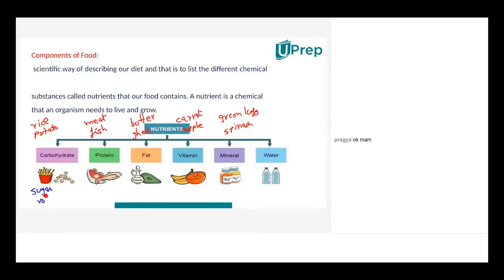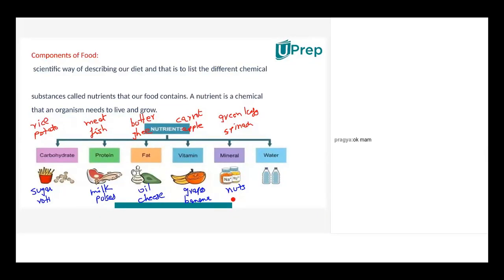In protein, milk and pulses. In fat, oil and cheese. Good. In vitamins, grapes and banana. Good. And in minerals, sorry, I didn't get that.